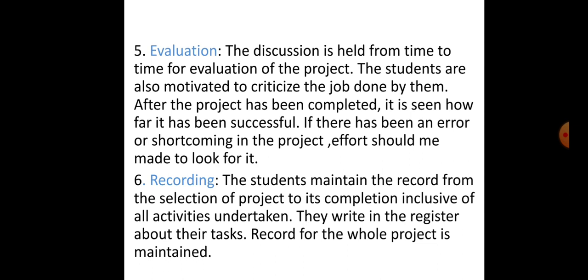Then the next step is recording. The students maintain the record from the selection of project to its completion inclusive of all activities undertaken. They write in the register about their tasks. Record for the whole project is maintained.